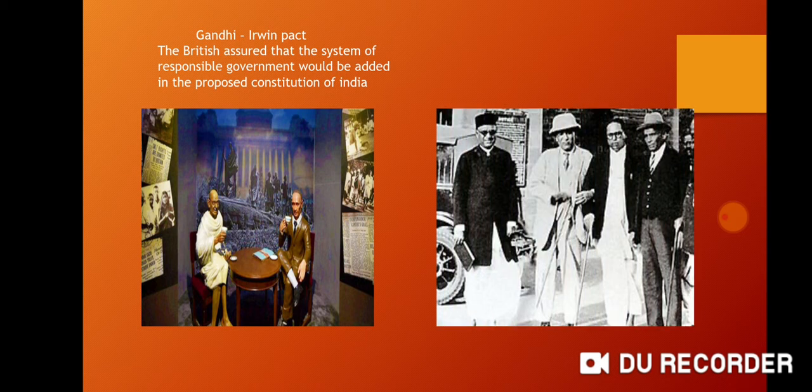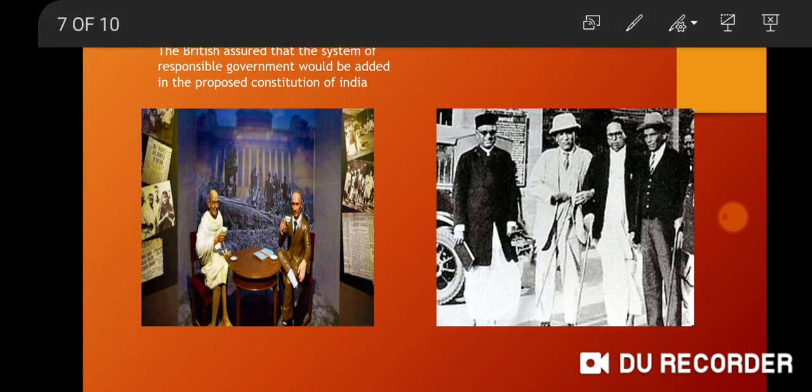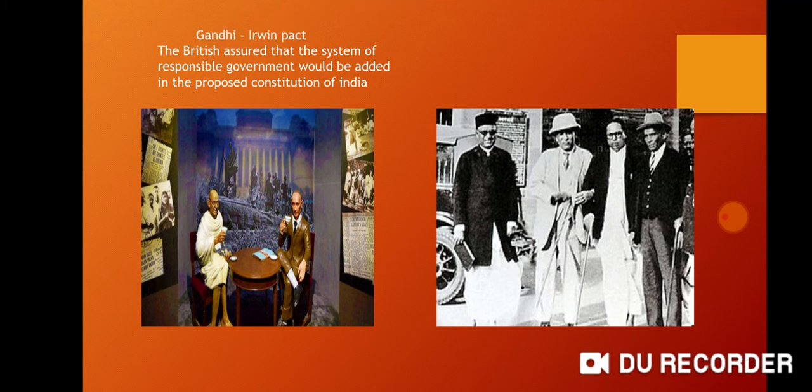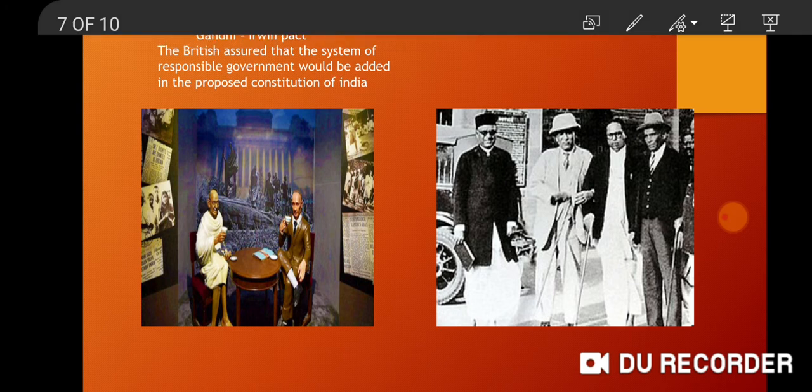According to this Gandhi-Irwin Pact, the British government assured that the system of responsible government would be added in the proposal of the Constitution of India. And at last, they agreed to attend the Roundtable Conference.